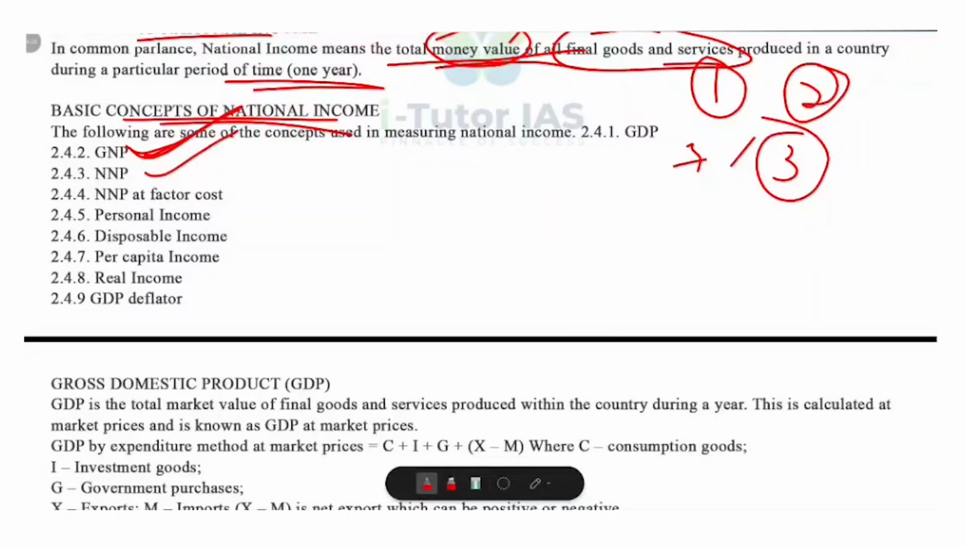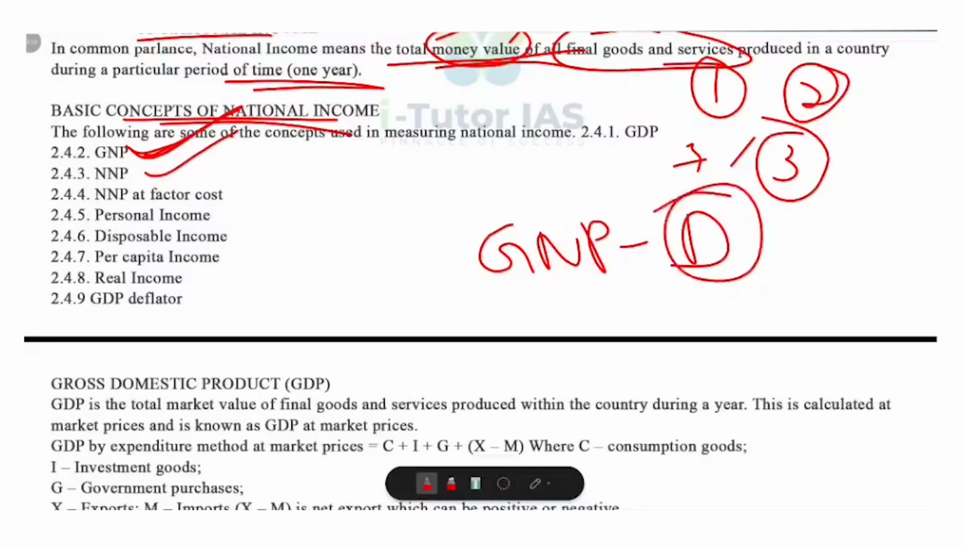So GNP minus depreciation. Depreciation means wear and tear of machines, buildings and so on. So GNP minus depreciation is called NNP. For example, if GNP is 100 crore and depreciation is 10 crore, then what is NNP? NNP will be 90 crores. So NNP gives a more realistic picture of income because it accounts for the loss of capital.